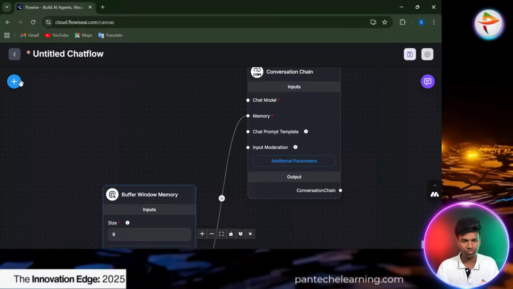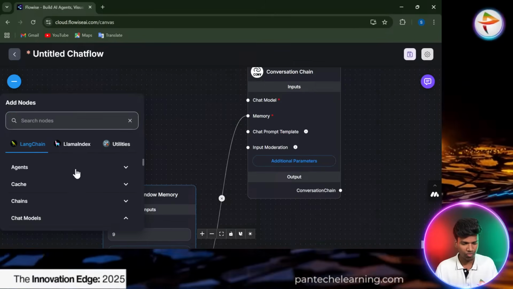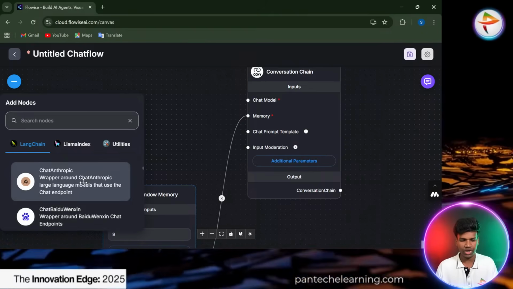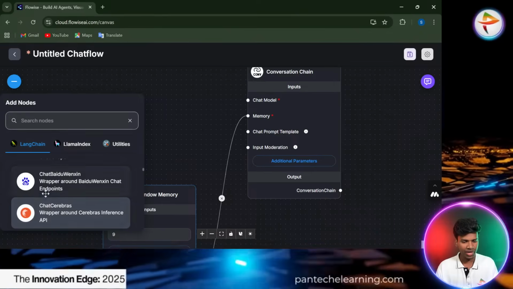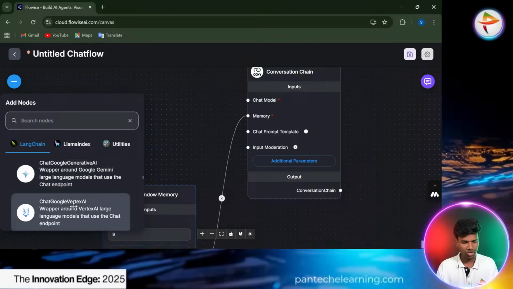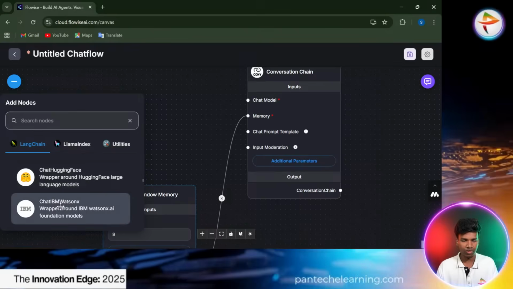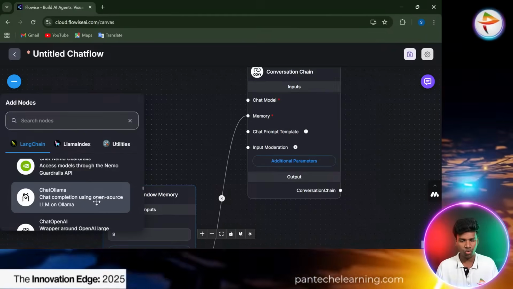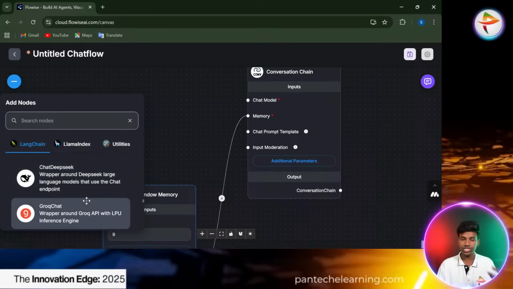Next you have to go with the chat model. That was important. That's an LLM type. We have to go into the chat model. Here there are multiple model nodes available, and we choose based on our need. The familiar one is Chat Anthropic, that is Claude. And there are Alibaba, Baidu, Cohere, Fireworks, and Google Gemini also here. Vertex AI is a new one, and Hugging Face also has a chat model, and LocalAI and Ollama are there. We have already discussed Ollama. OpenAI, ChatGPT is there, Perplexity is there, and DeepSeek also is there.